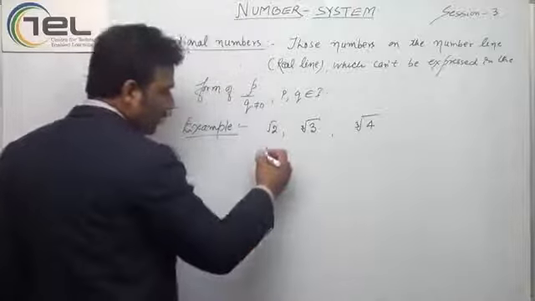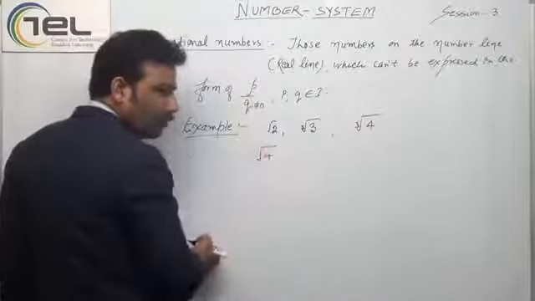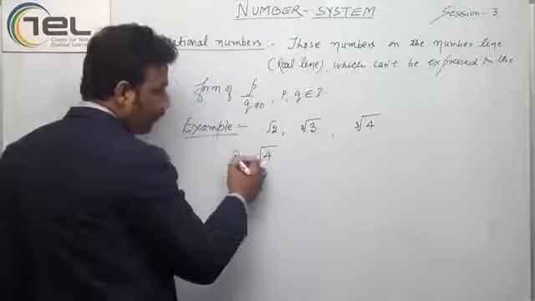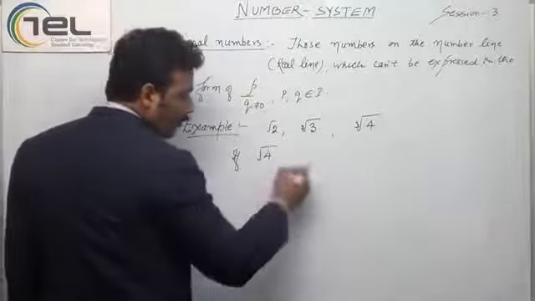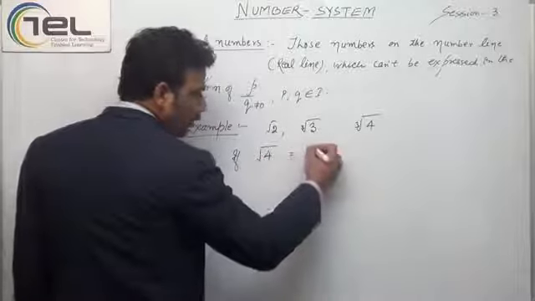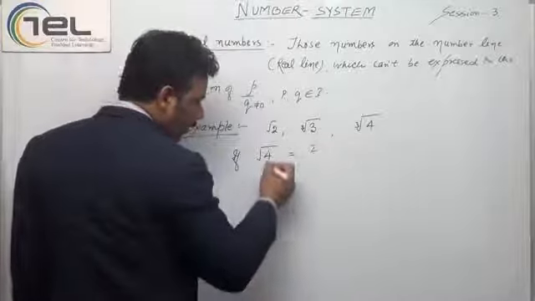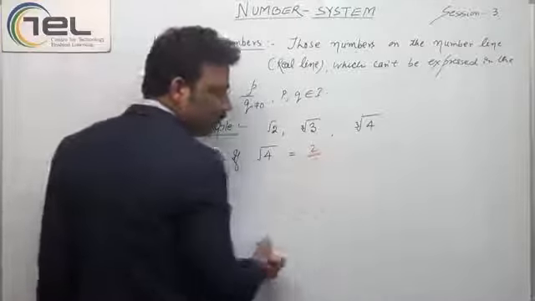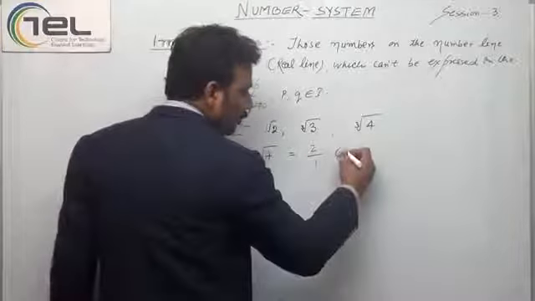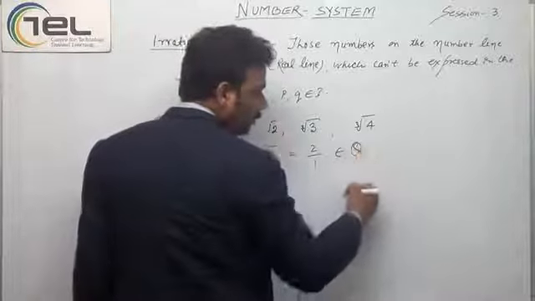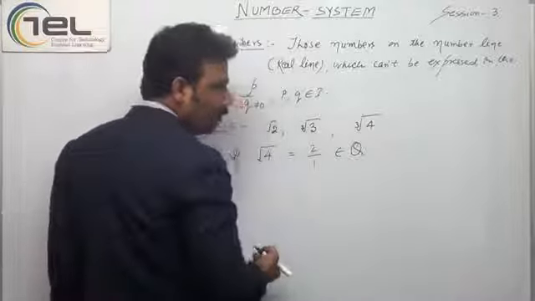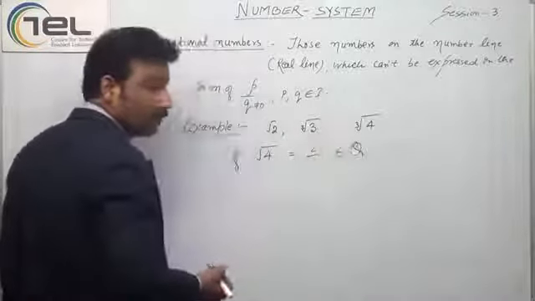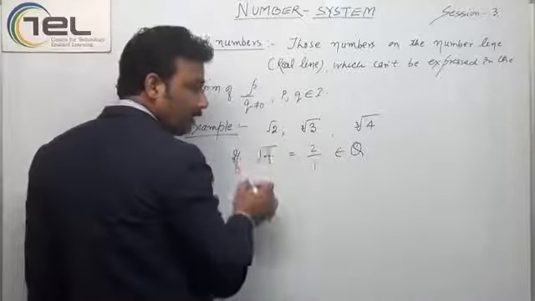If I write square root of 4, then square root of 4 is 2 and it can be written as 2 over 1. So this belongs to rational numbers, Q being the notation of rational numbers.